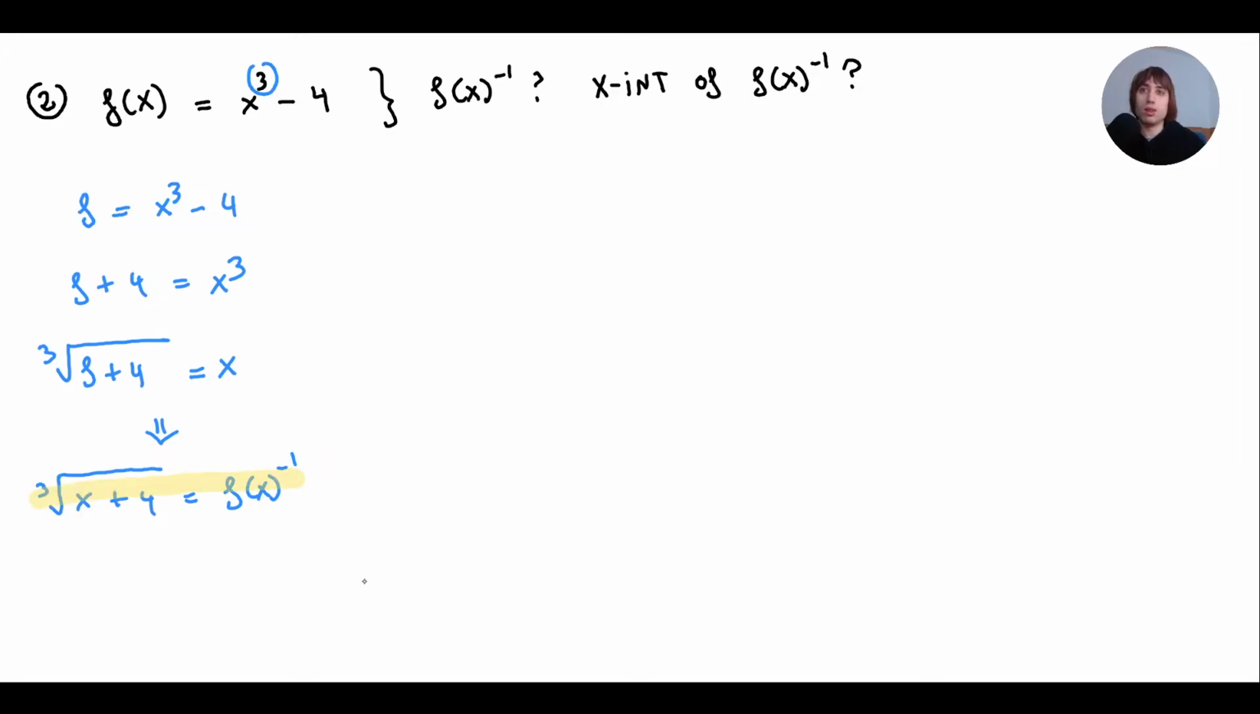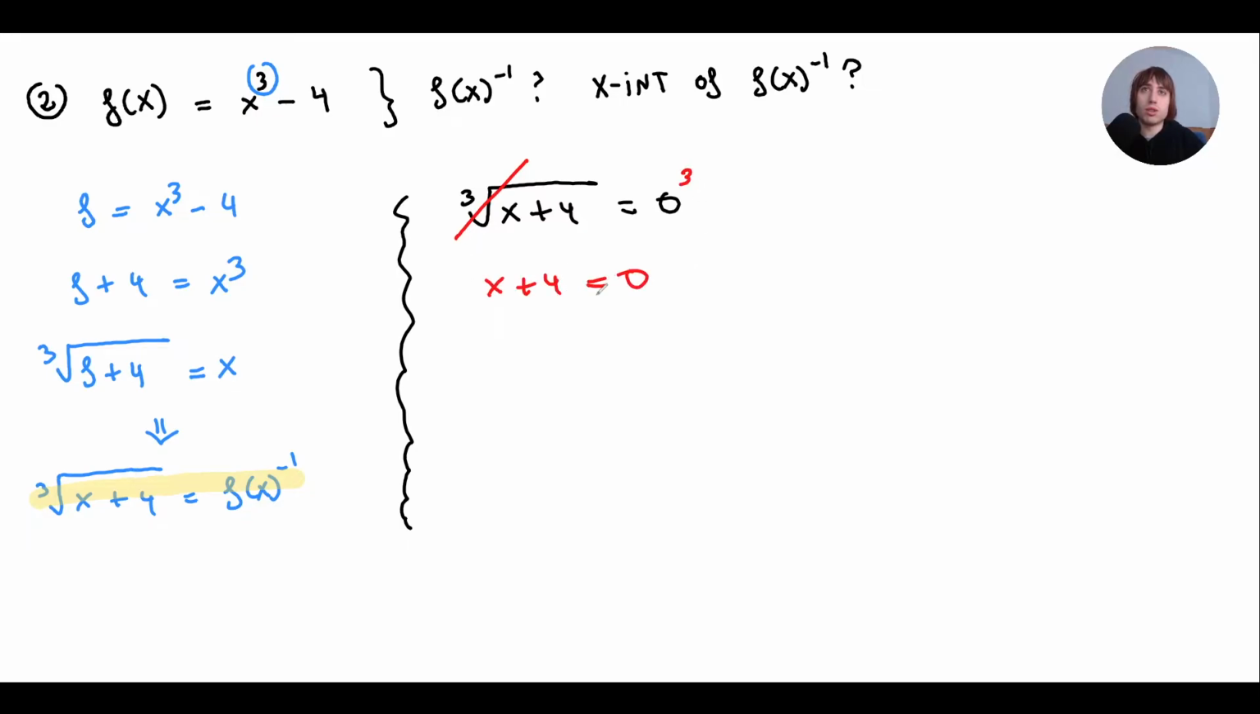Nice, not really hard. Now they're asking me the x-intercept of the inverse. Now there are two ways of doing it. We know that the x-intercept happens when the function is equal to 0. So the cubic root of x plus 4 should be equal to 0. The cubic root goes onto the other side as a power of 3. 0 to the power of 3 is 0. So x plus 4 equals 0. So x equals -4.